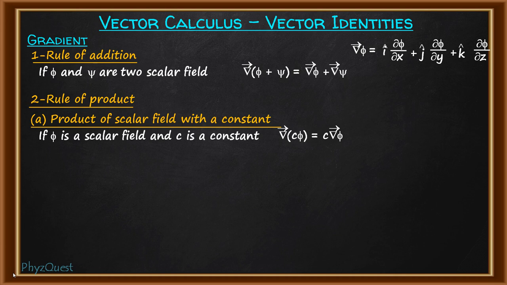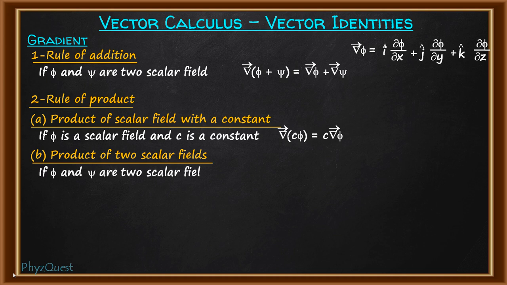Next is the product of two scalar fields. Suppose we have two scalar fields phi and psi. When both are multiplied and the gradient operator acts on the product of these two scalar fields, that is gradient of phi psi, what will happen is that one will be kept as constant and the gradient will act on the other.